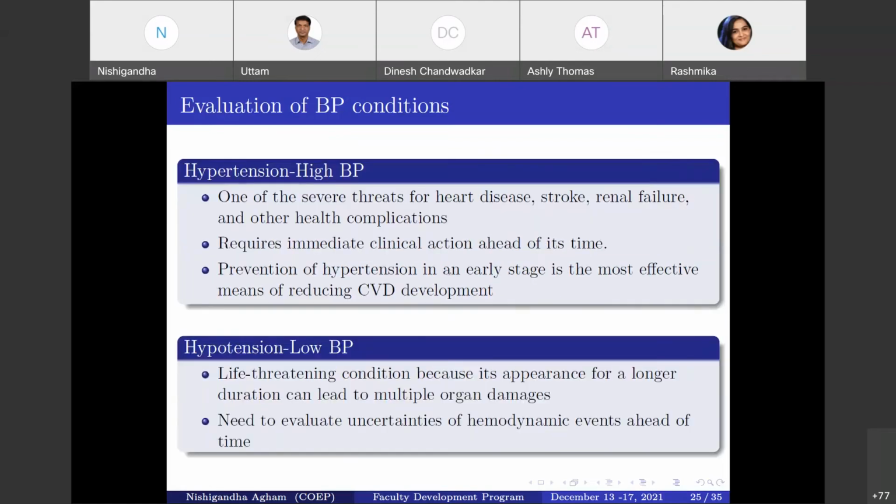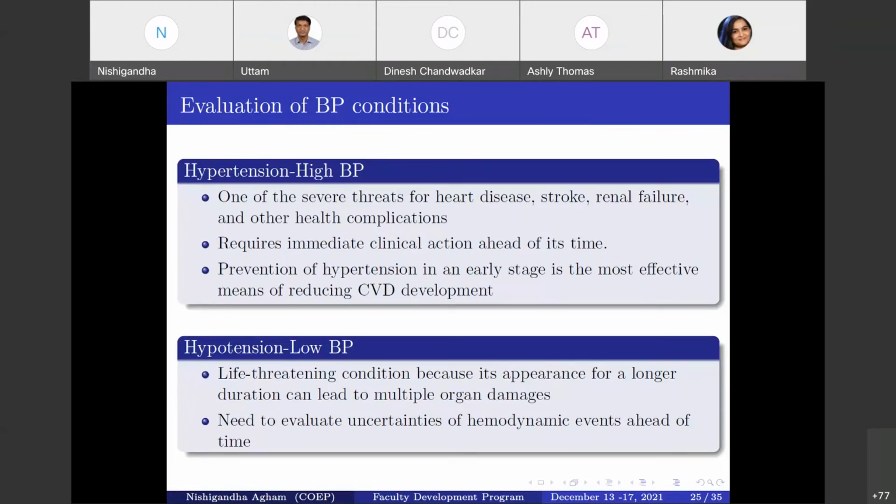So here, what happened in the second situation of BP, that is the hypotension, it's definitely a life-threatening condition, because likewise the hypertension, its appearance for a longer duration can lead to multiple organ damage, and that's why the hypotension condition also has to be considered along with the hypertension situation.